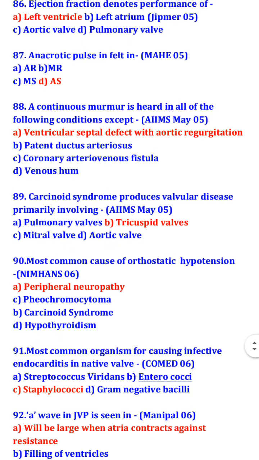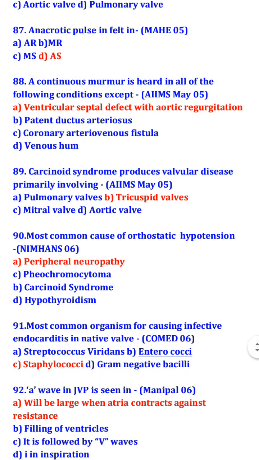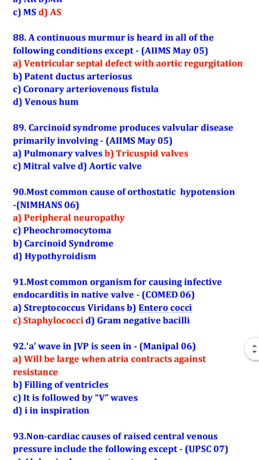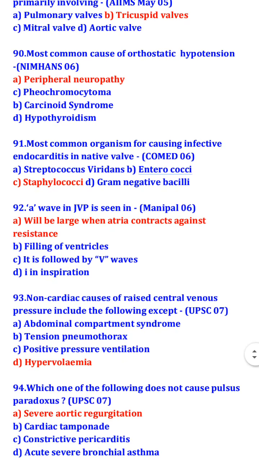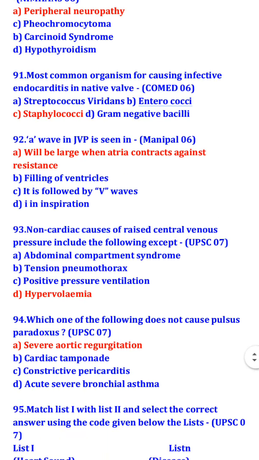Carcinoid syndrome produces valvular disease primarily involving the tricuspid valve. Most common cause of orthostatic hypotension is peripheral neuropathy. Most common organism causing infective endocarditis in native valve is Staphylococci. The A wave in JVP will be large when the atria contract against resistance.